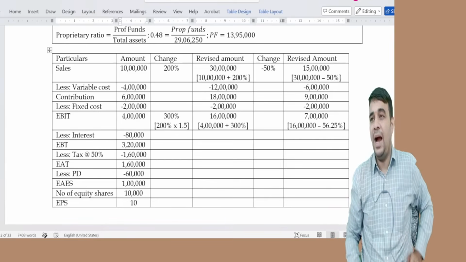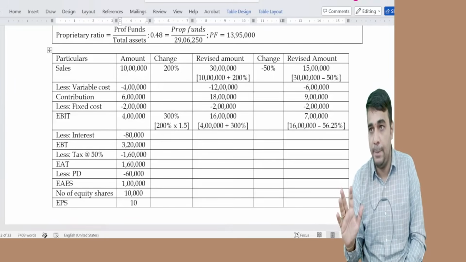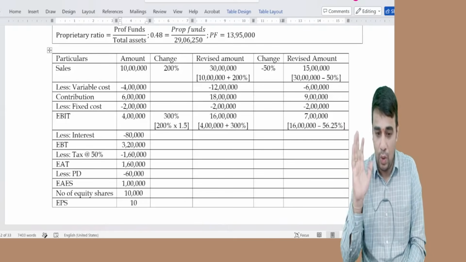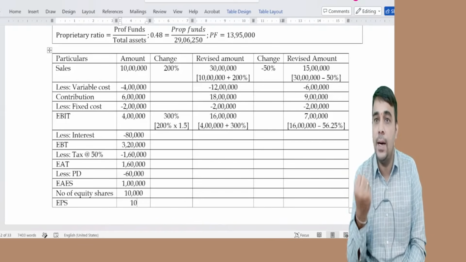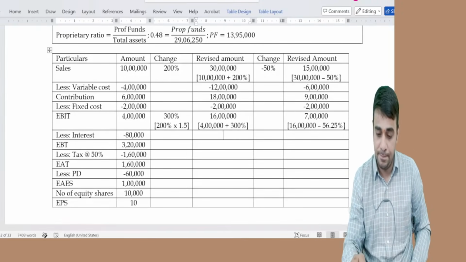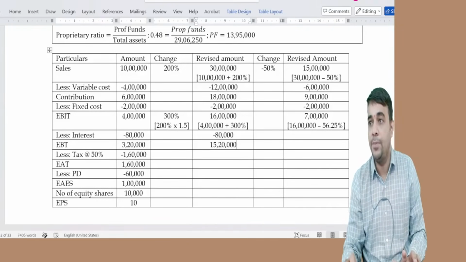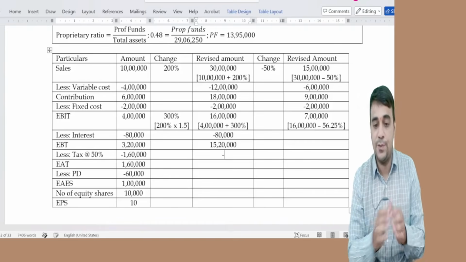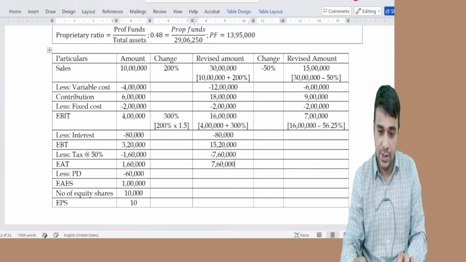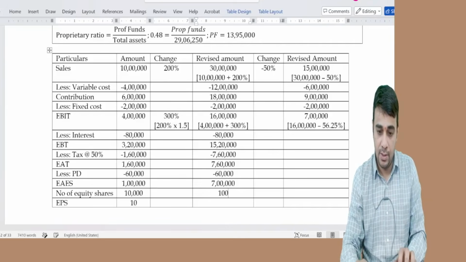EPS. The ideal thing the company wants in the end is what will be the impact on earnings per share. Other things don't even make any difference to us. In the end, tell me what is happening to earnings per share. That's the end result. If I expand this table this side, I get 1520. Tax 50%, 760, 60, 7 lakh, 10,000.